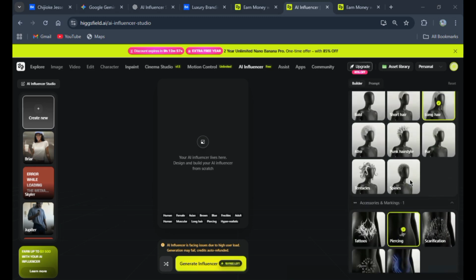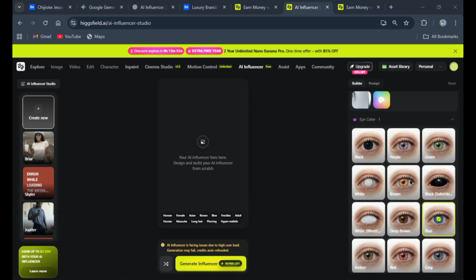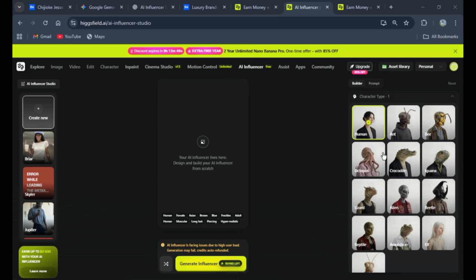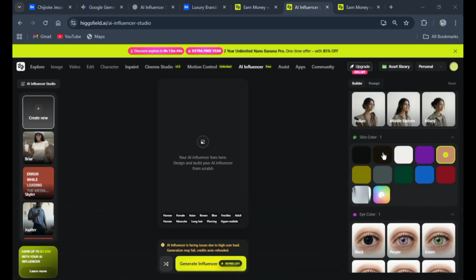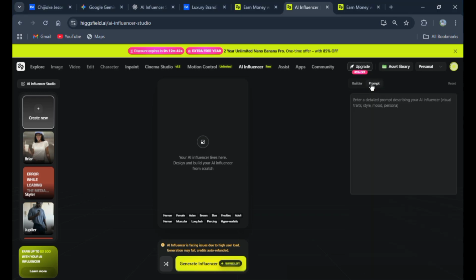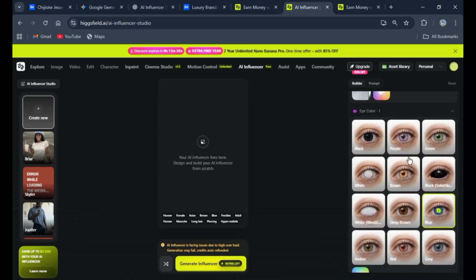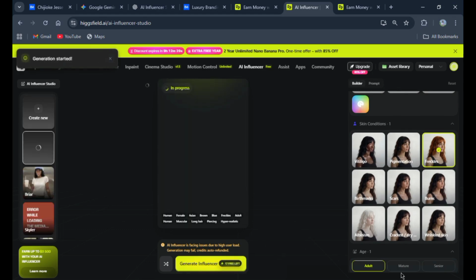Right, so once we're done with building our AI influencer image, if you don't want to do the building workflow and the editing yourself, you can just use the prompt over here and type everything you need. I'm just going to stick with the builder. So we've gotten all we need. We just need to go to generate. So we'll click on generate and wait for it to load our image.